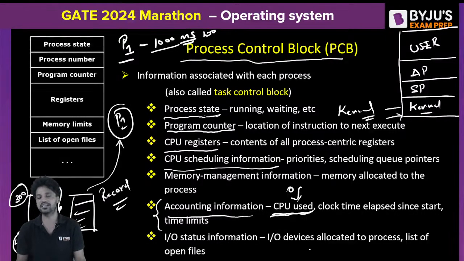And IO status information. What exactly is this IO status information? IO status information means during the execution of a process, it may require specific IO devices, several IO devices. So here in the IO status information, the number of IO devices that are being used by the current program will be maintained. I hope I made my point clear. Because understand, when an IO device has been allotted to one process, that cannot be allotted simultaneously to the other process, because of the property of mutual exclusion.